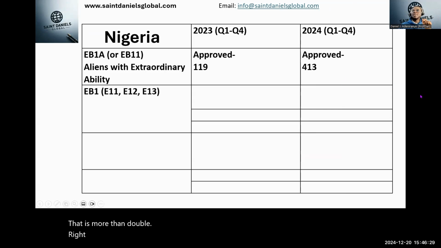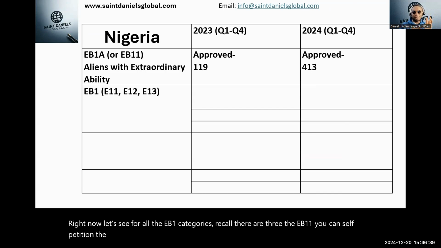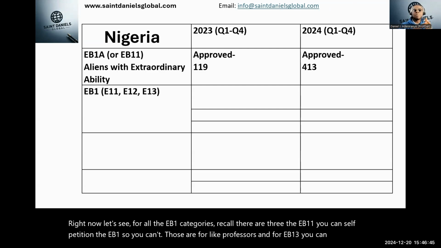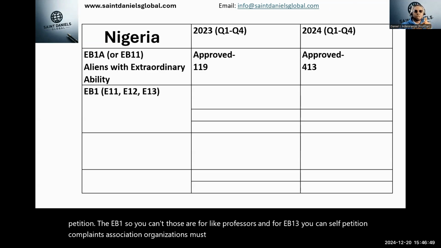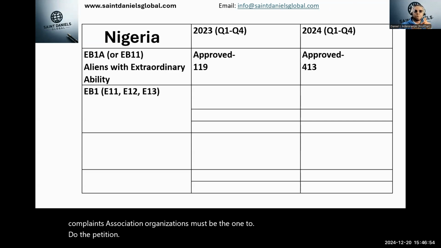Now, let's see, for all the EB1 categories, recall there are 3. The EB1A, you can self-petition. The EB1B, you can't. Those are for professors. And for EB1C, complaints, association organizations must be the one to do the petition for EB1B and EB1C.